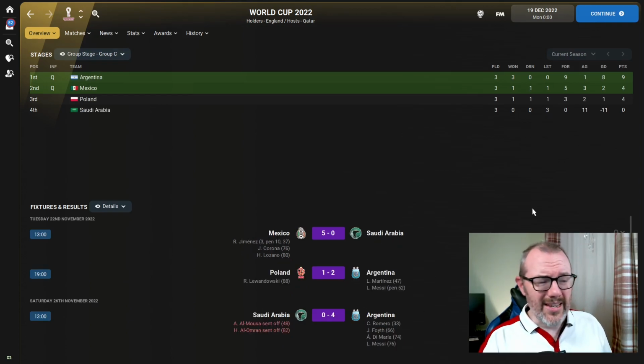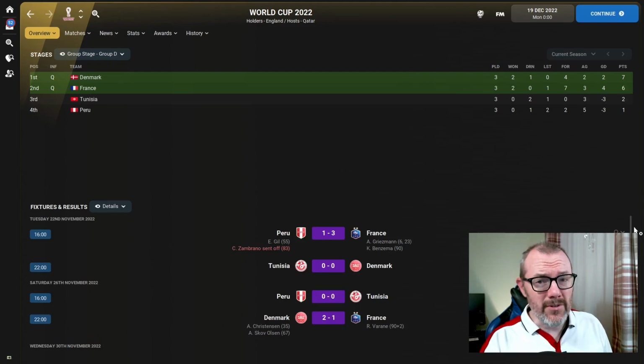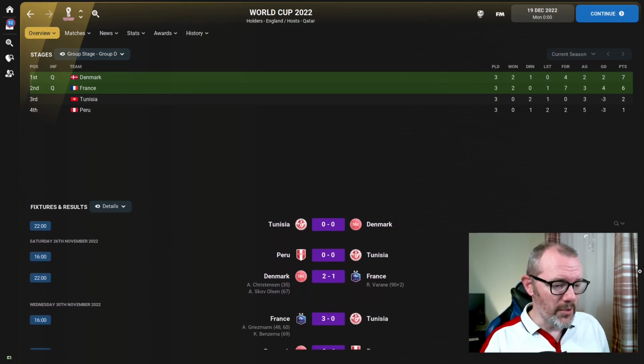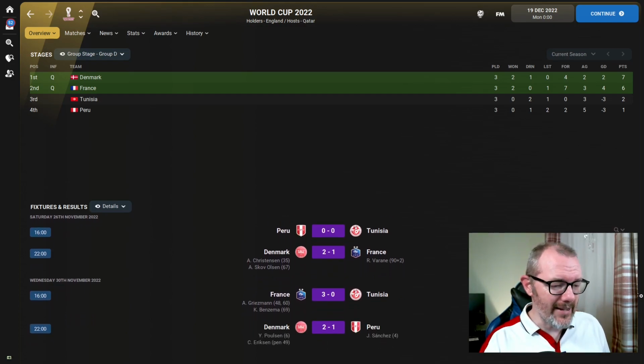So on to Group C, Argentina win, as you would expect, the defending Copa America champions. And I thought when I saw this group, it's going to come down to Mexico and Poland for second. And we see here it was pretty tight, both teams finishing on 4 points. Mexico getting the advantage with the superior goal difference, that 5-0 win over Saudi Arabia in the first game, no doubt helping. Group D gives us the first small surprise of the tournament as Denmark topped the group ahead of France, actually beating France in their game. 2-1 we see there was the scoreline for that. Tunisia and Peru both couldn't get a win, so Denmark through in first, France in second.